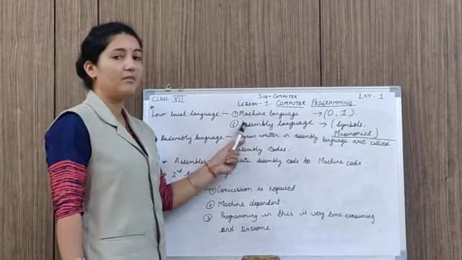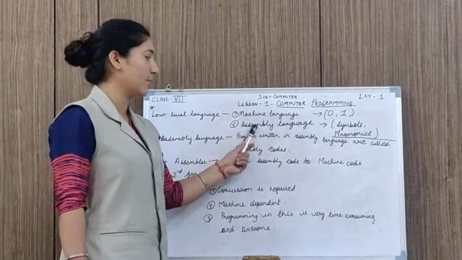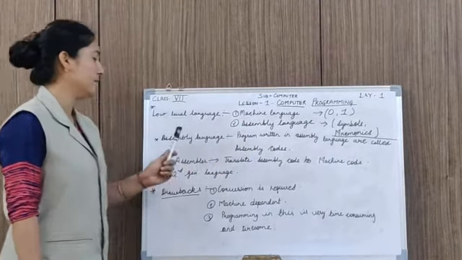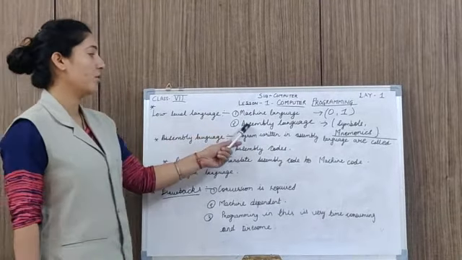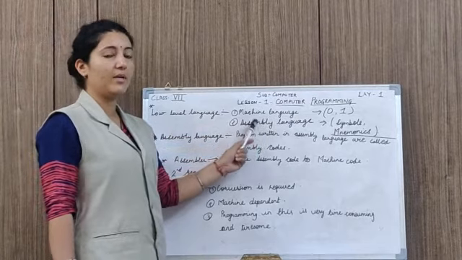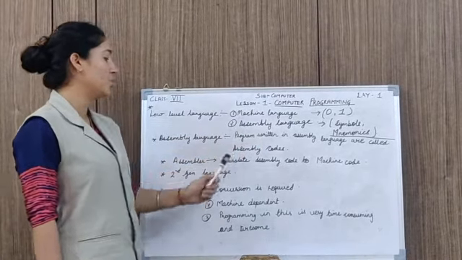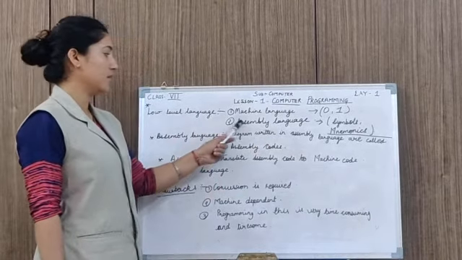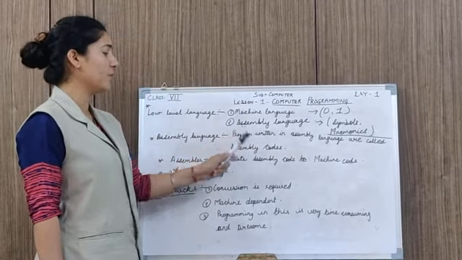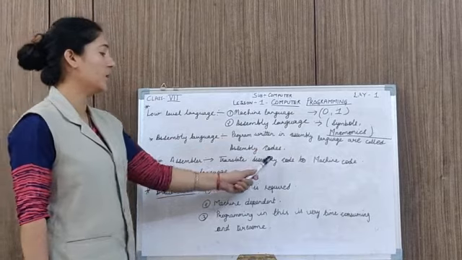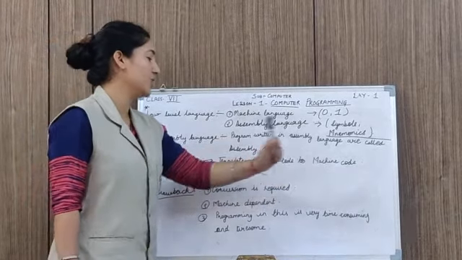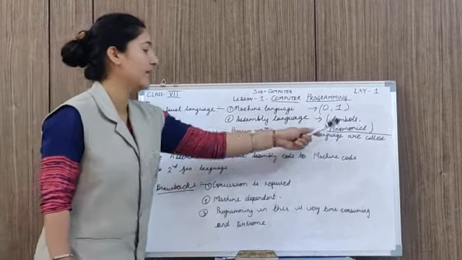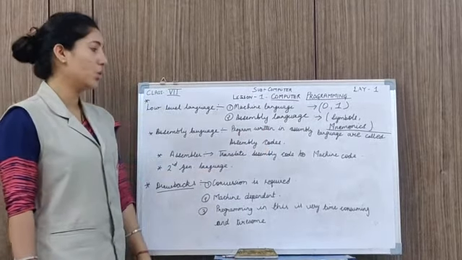So if we do programming in assembly language, we need a translator, called an assembler, to convert the assembly code to machine code. Programs written in assembly language are called assembly codes.